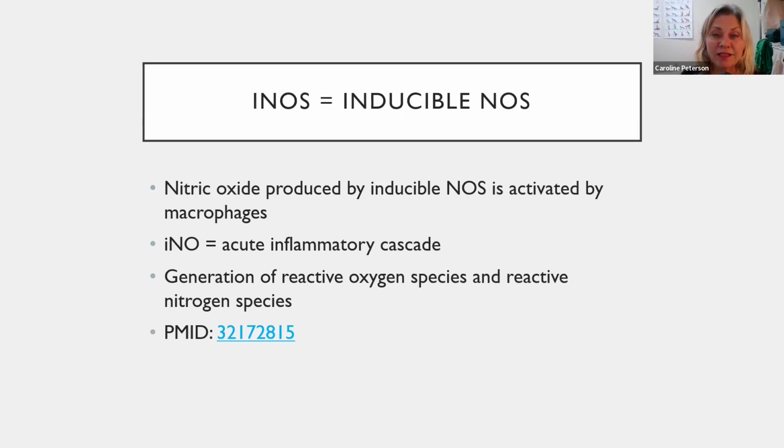Inducible nitric oxide synthase is activated by the macrophages, and it activates an acute inflammatory cascade. It generates reactive oxygen species and reactive nitrogen species, so highly inflammatory.